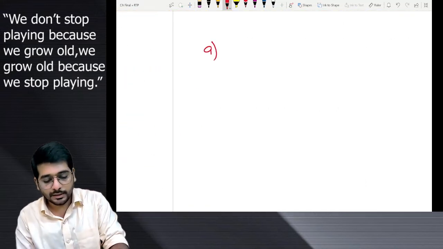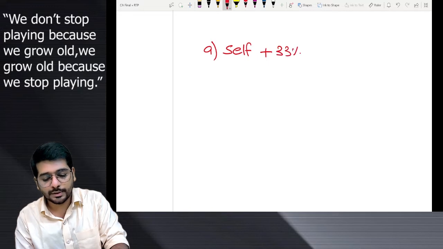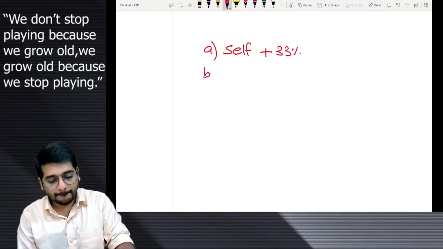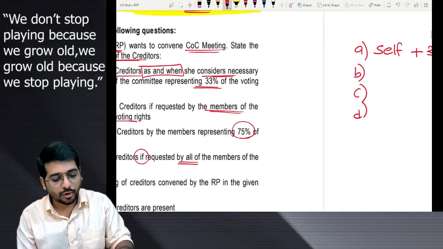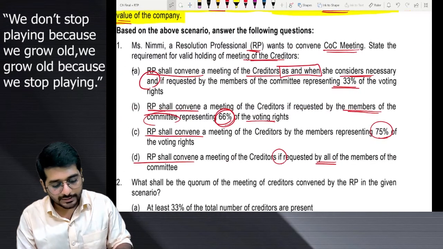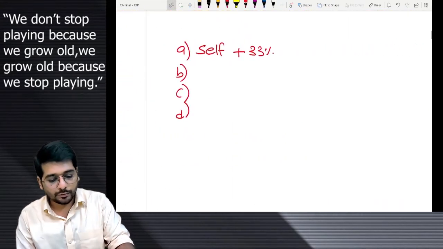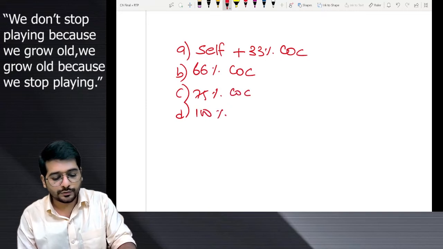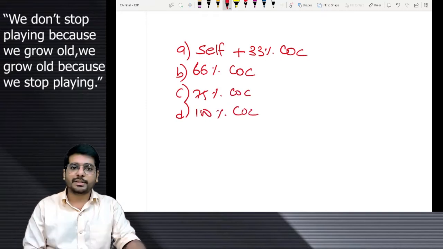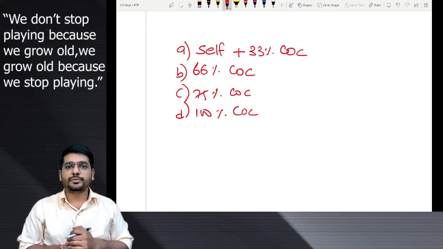A, RP can call for the meeting self plus 33% of COC. B, C, D. Noting down all the answers for you. What was there in B? 66%. Okay. So B says 66% COC. This is 75% COC. And this is 100% of the COC. Three options available with us. Simplified in front of you.